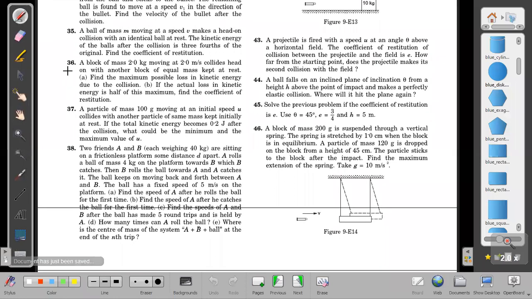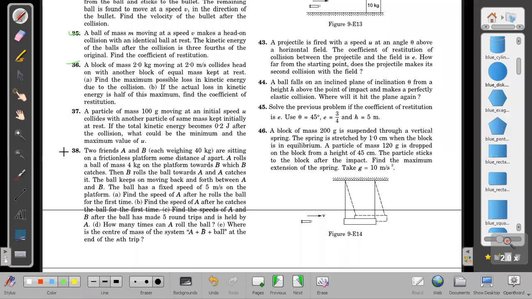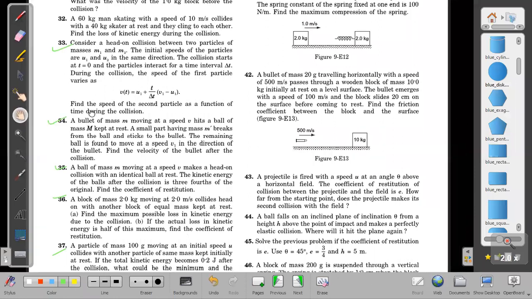C1's 36, can you do it orally quickly or not? 36. Although it is simple, I want to see how quickly you can do it. And also 35. Do 35 and 36 also. Let us start all these: 35, 36, 37, 38. In fact, not only this, I have one more question above it. 33 also is a good question. Start from 33 onwards and let us do all these.